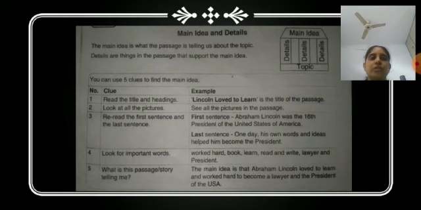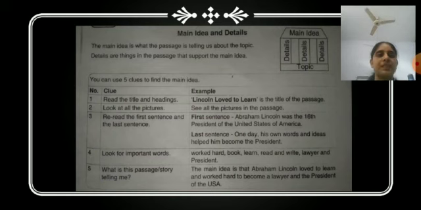Let's check the fourth step. Look for important words. What were the important words we have noted down while reading the passage? Worked hard, book, learn, read and write, lawyer and president. These were the important words we found while reading the passage.